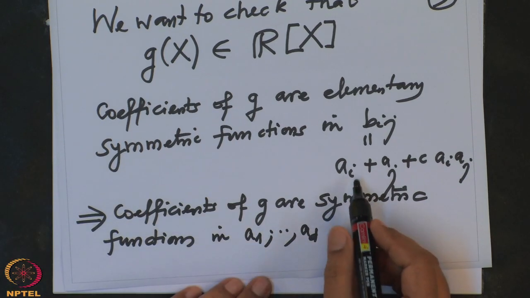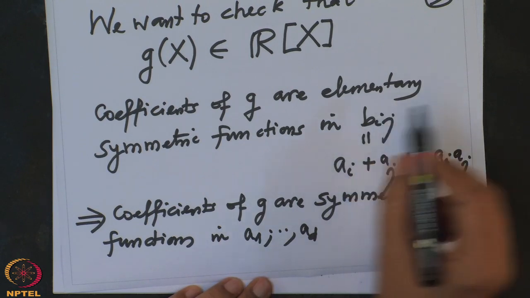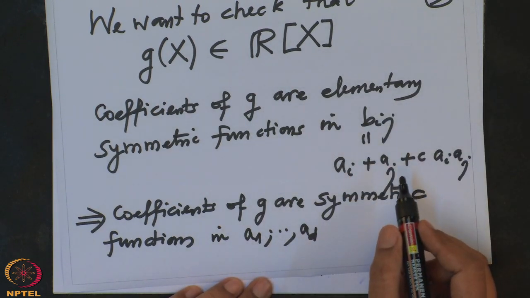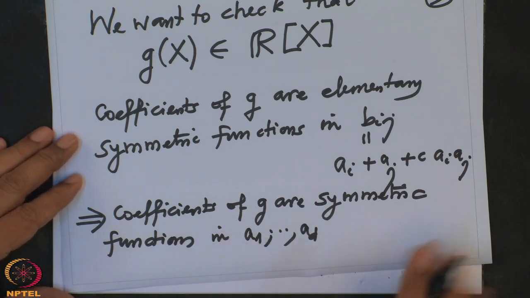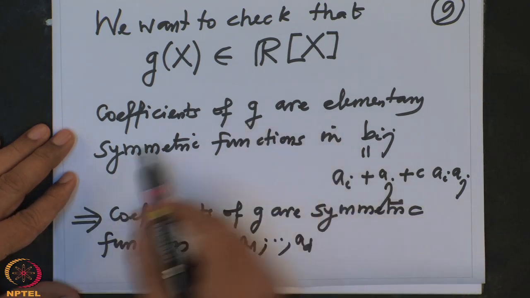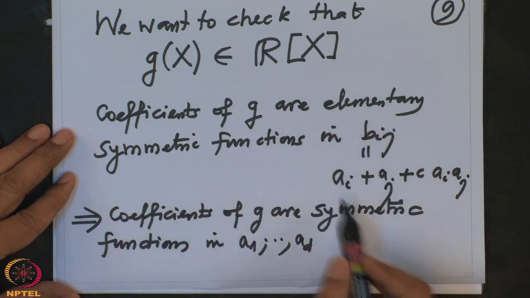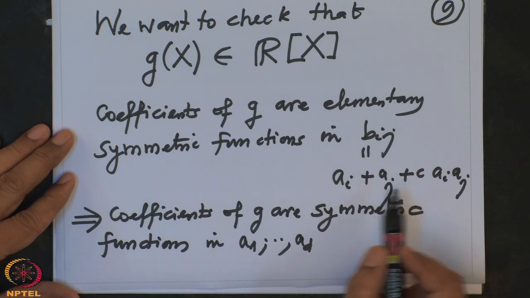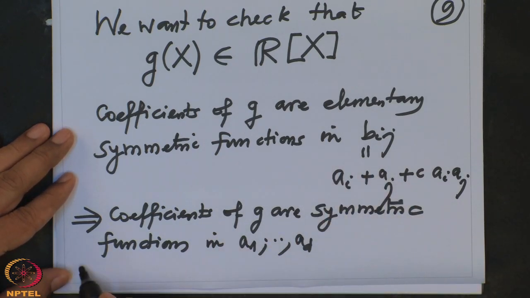That's also clear, because when I permute these A_i's, these B_ij's will go to some B_kl. So therefore they are symmetric functions in A_1 to A_d. I cannot say they are elementary symmetric functions in A_1 to A_d, but they are certainly symmetric functions, because these are elementary symmetric functions in the B_ij, and when I permute the A_i's, they will not change.